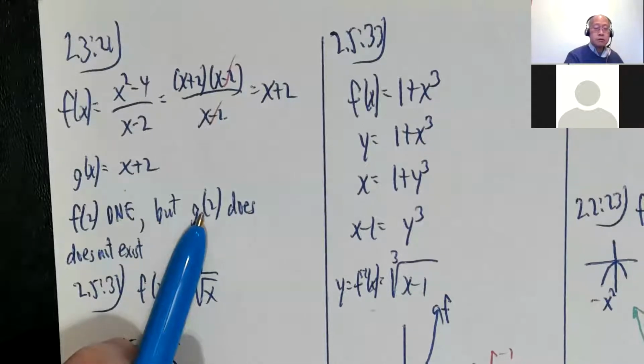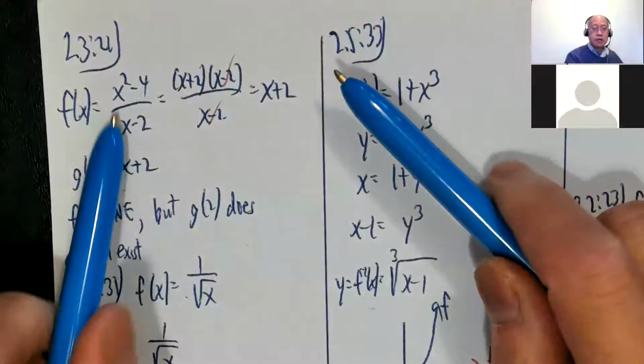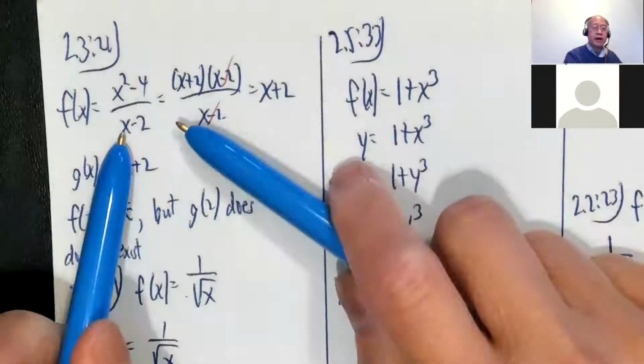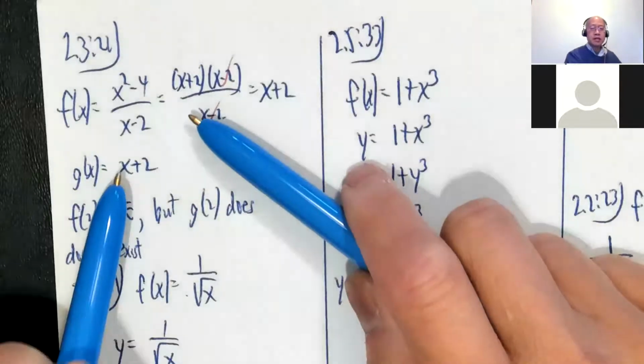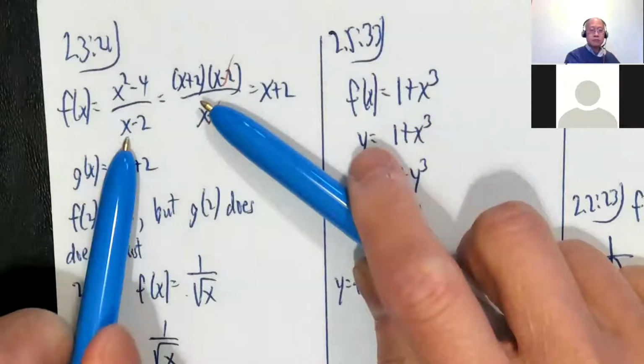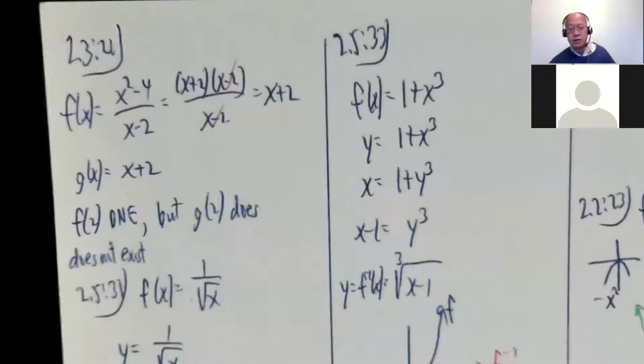Okay. And in algebra, we're actually quite sloppy when we say that this is equal to this. That's actually not 100% true. It's true for everything except for x equals 2, because x equals 2 is allowed here, right? But x equals 2 is not allowed here. So that's a major difference there.